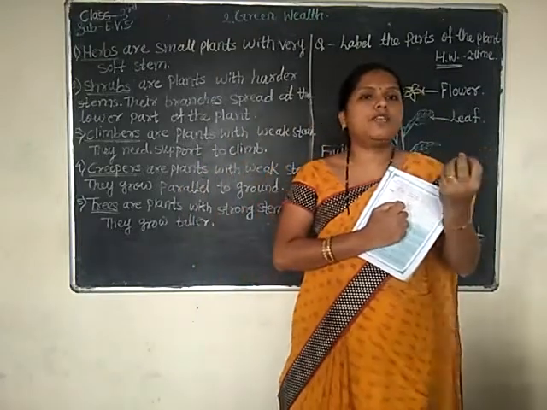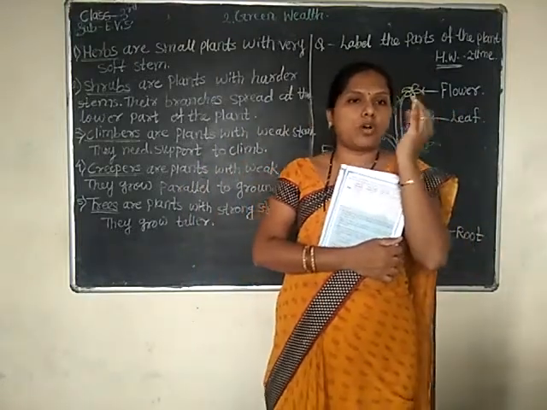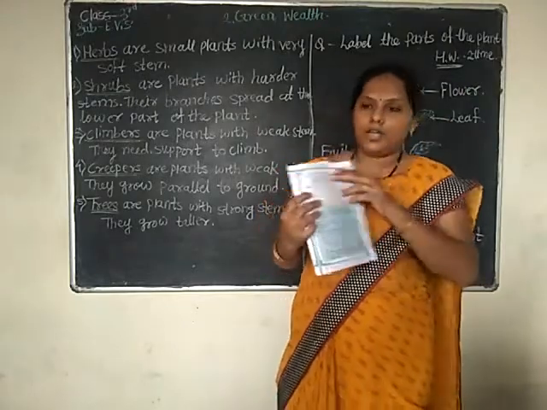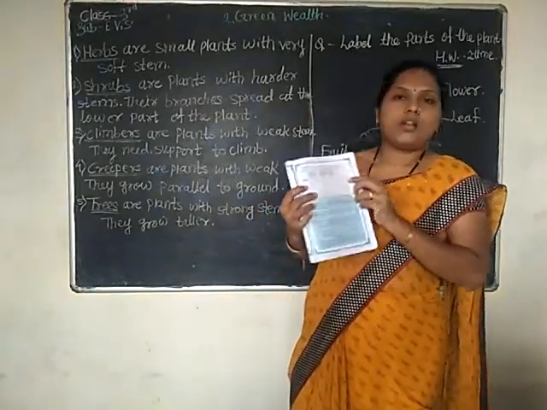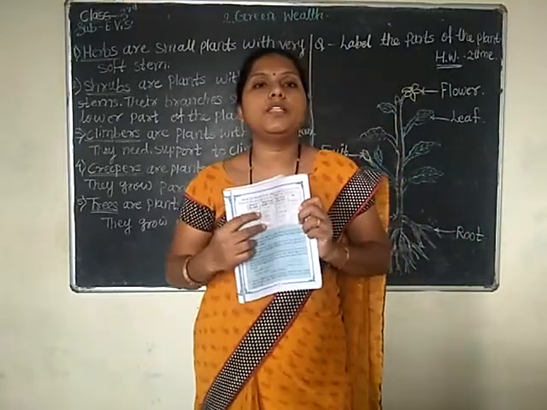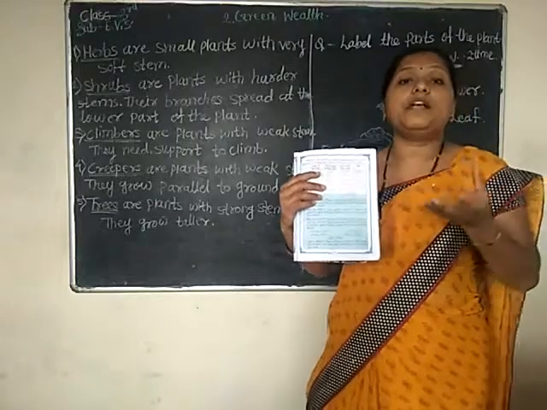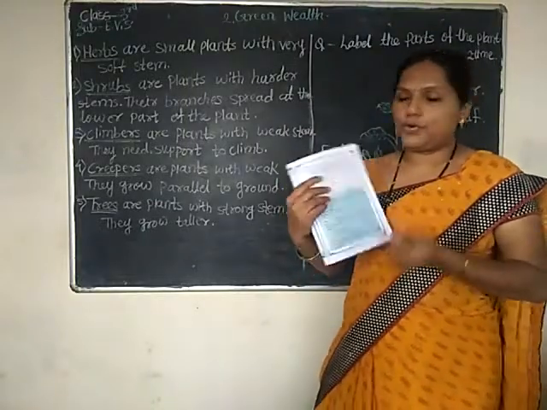Next one, unripe fruit. What part are we using: root, stem, leaf or fruit? Yes, we are using the unripe fruit. And in the last column, uses of unripe fruit is making juice or making pickles. We are using the unripe fruit of mango.